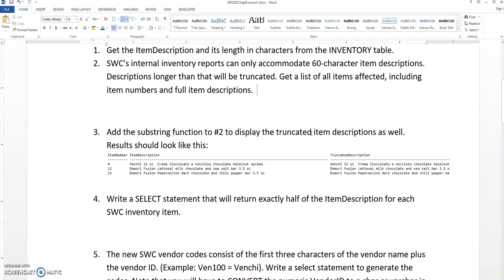So let's look at number 3 here in our problem set. It says add the substring function to number 2, to display the truncated item descriptions as well. Results should look like this. So let's look at 2 again. I think we were finding out which items were affected by the 60 character limit. And in this case, we will display not only those, I guess only 3 are affected, but we'll display those that are affected and also precisely how they will be affected and what those truncated descriptions will look like.